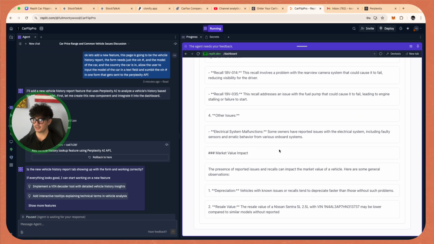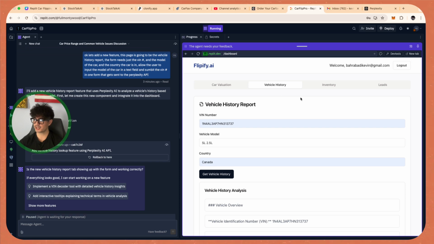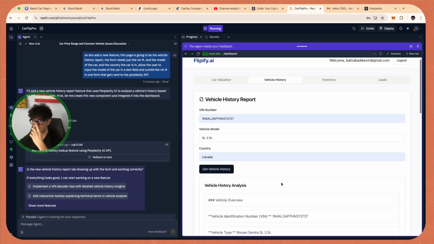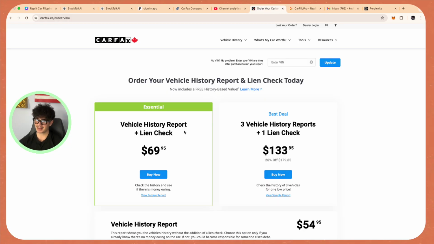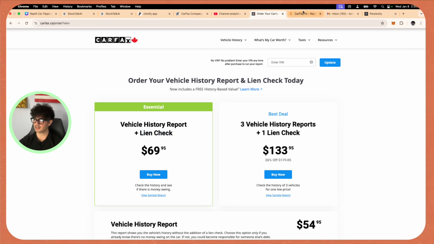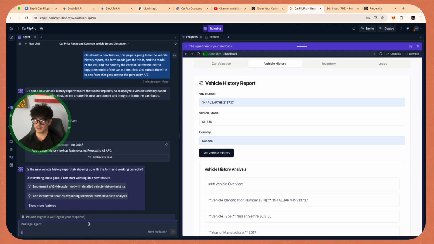And so now you get two different breakdowns of the same car with the car valuation and the vehicle history report. And we can continue to add on top of this, right? So the other thing that Carfax adds in their $70 charge here is a lien check. And a lien check is basically like, does the car have any money owed on it, right? And so that's the next thing that we can add to this vehicle history report. So we're gonna say, okay, that works.